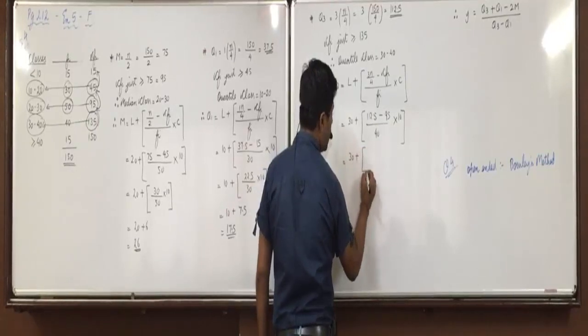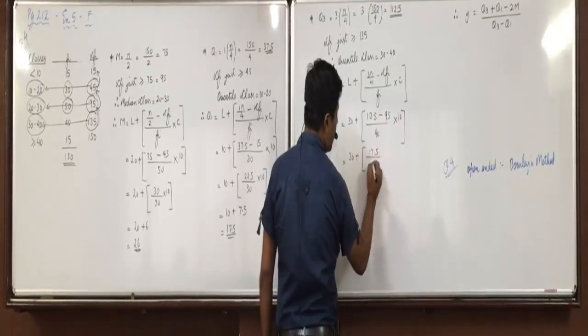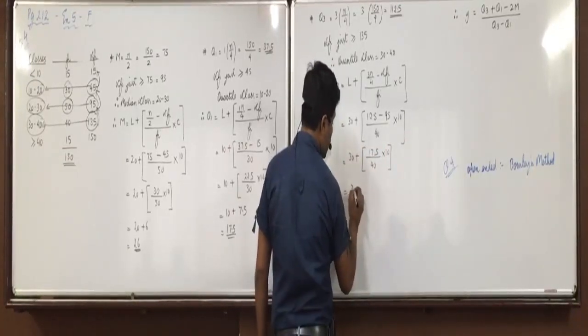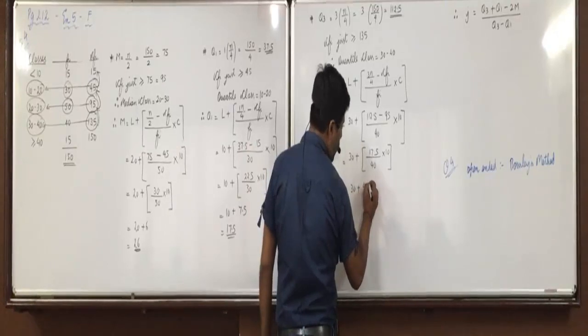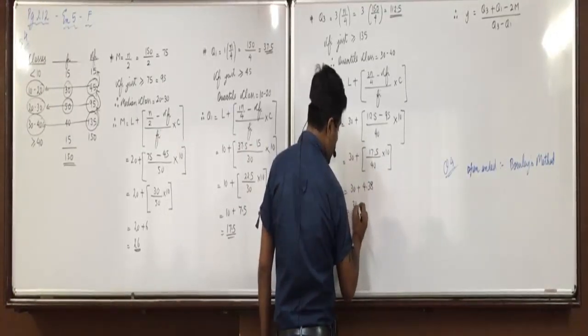30 plus 17.5 upon 40 into 10. 30 plus 4.38, so 34.38.